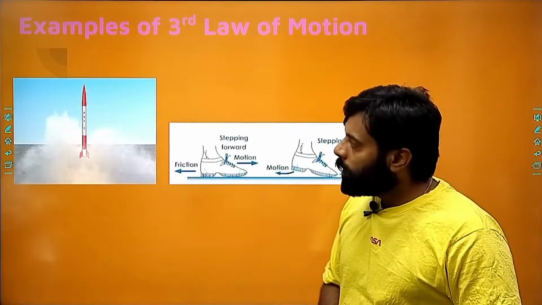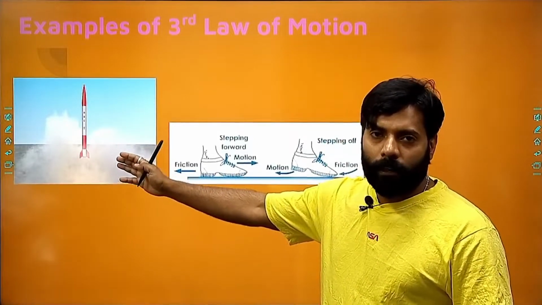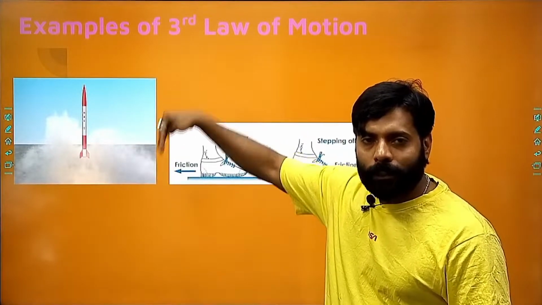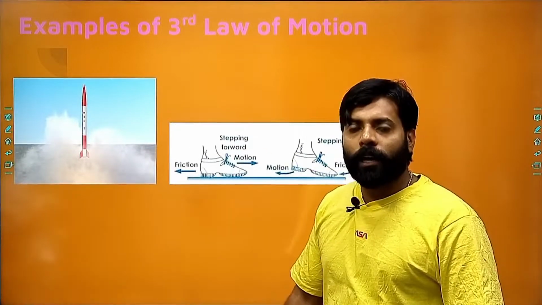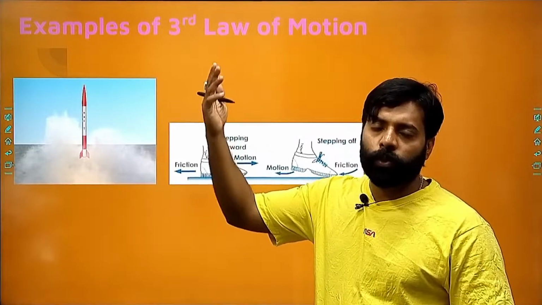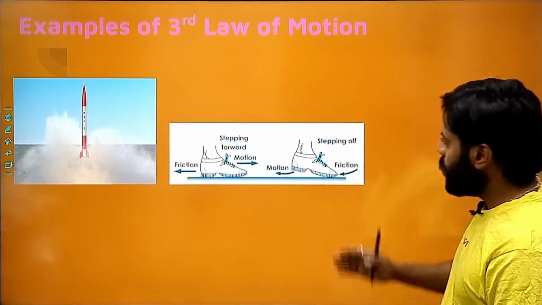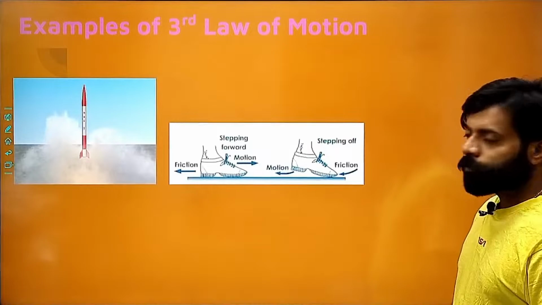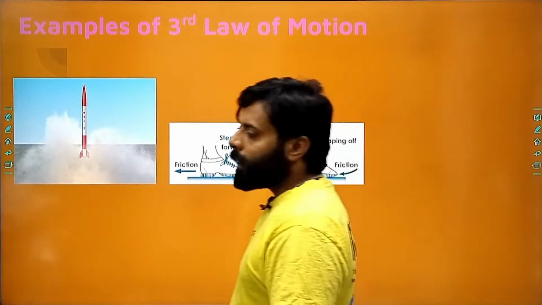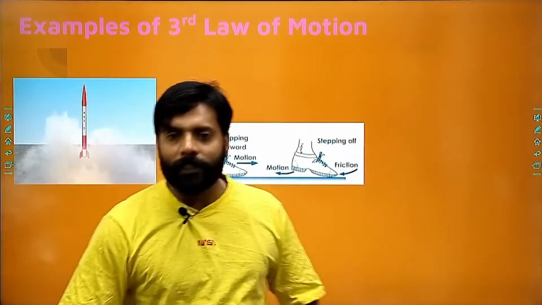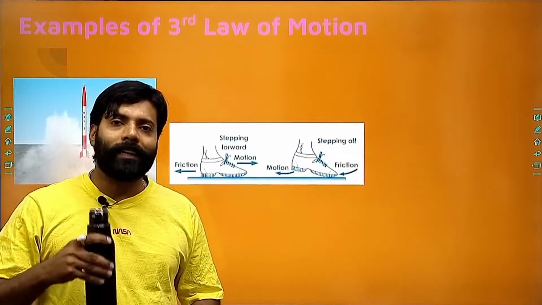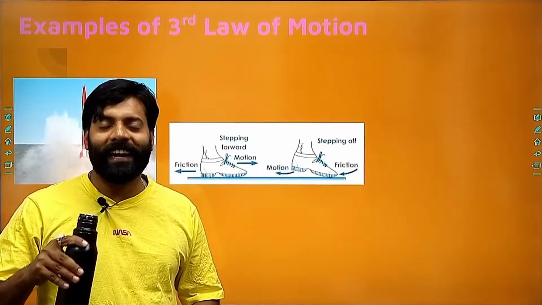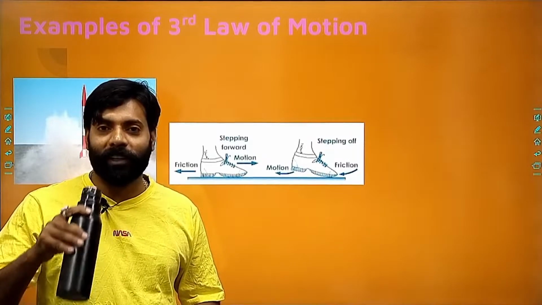I think these things are clear to you, and there are many examples which you can easily explain using the third law of motion, like the propulsion of the rocket, right? The rocket is applying some force, and the reaction will result in getting the escape velocity so that it can move to other planets, exoplanets. And next, the normal walking we are doing is also due to the third law of motion. We are applying some force to the earth, and the earth is applying some force to us, right? And the acceleration is happening to us, not to the earth. Why?